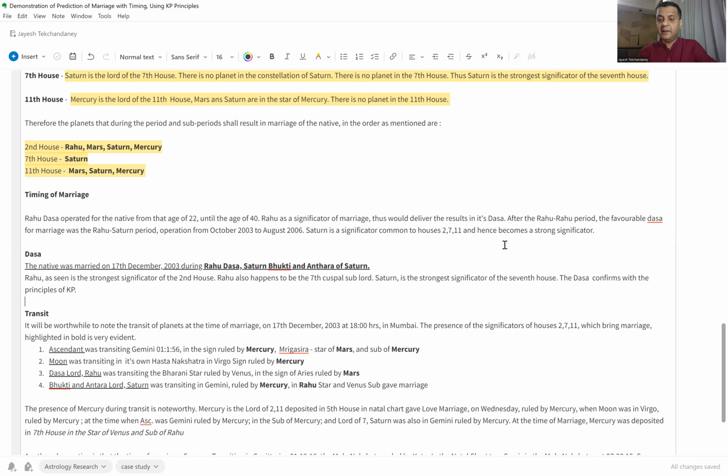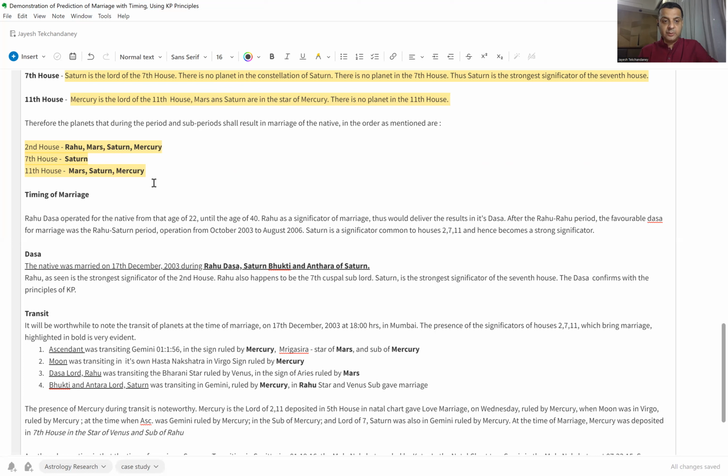Having found the Rahu Dasha, we need to find out the Antar Dasha, or the Bhukti rather, the sub-period in which the marriage is likely to take place. And well, we first have the Rahu Dasha. Well, marriage did not happen then. Then the Rahu Jupiter. Jupiter is not a significator. The next is Rahu Saturn. And the Rahu Saturn period here operated from October 2003 to August 2006.